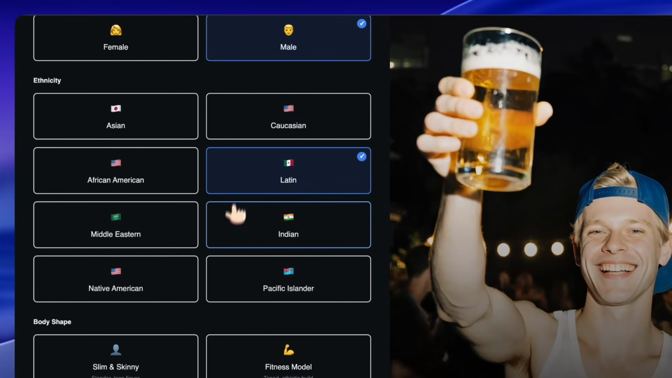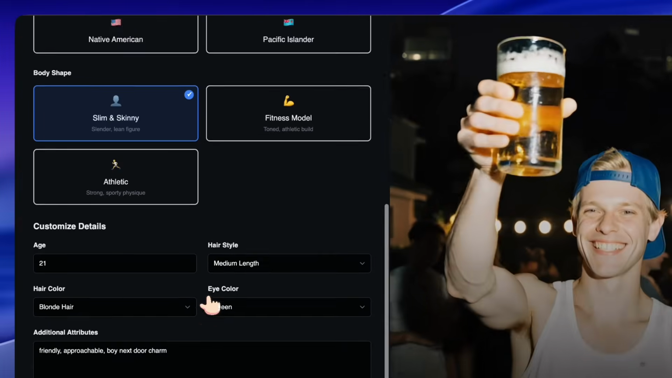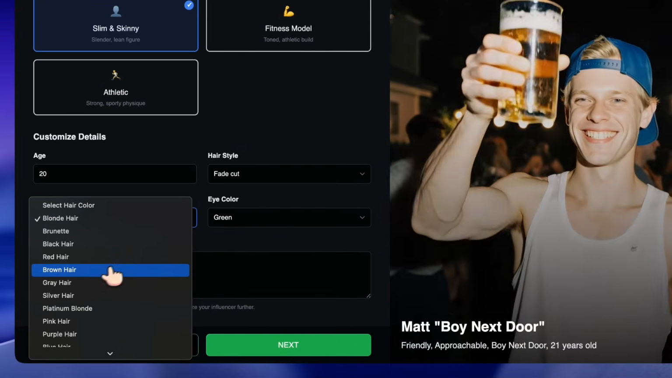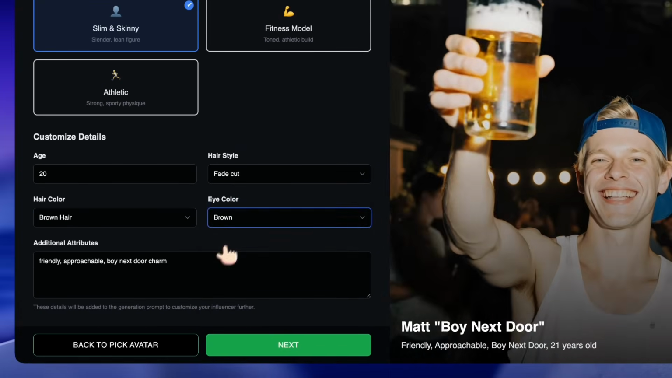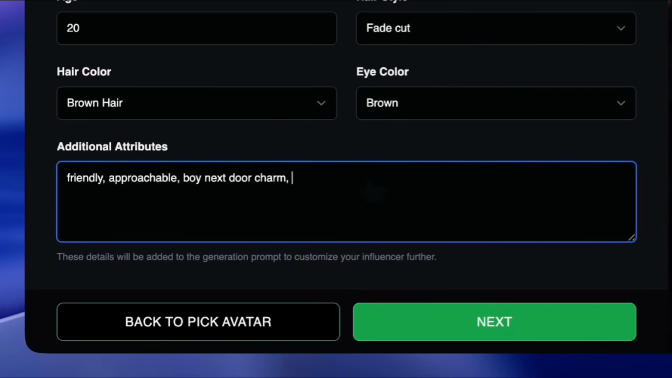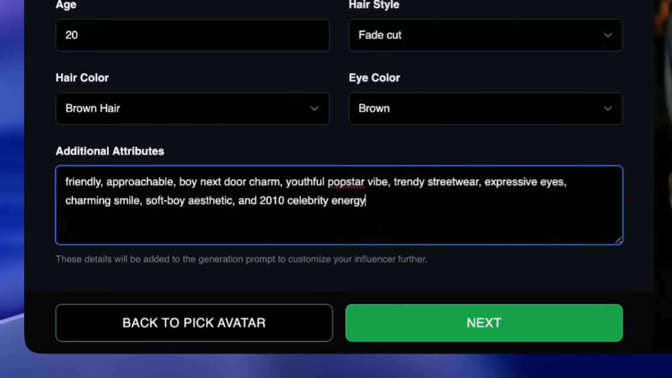Now let's customize him further. I changed the ethnicity to Latin. I set the body shape to slim and skinny. For the hairstyle, I selected a fade cut, along with brown hair and brown eyes. Now for the additional attributes. This is where the overall personality and aesthetic gets refined further. So I added youthful pop star vibe, trendy streetwear, expressive eyes, charming smile, soft boy aesthetic, and 2010 celebrity energy.